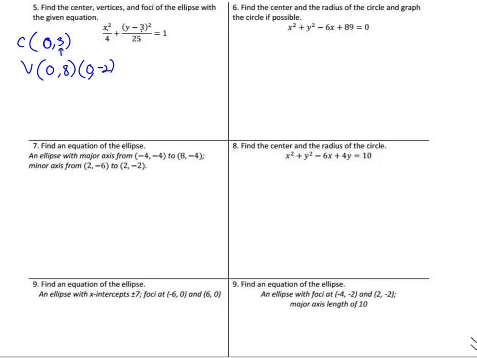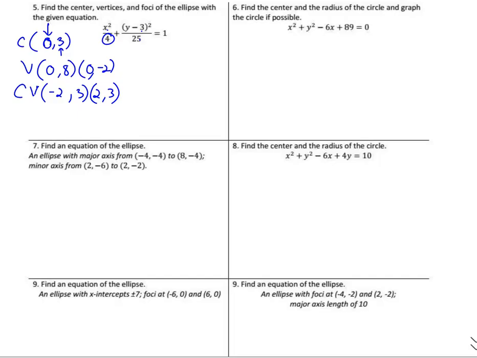The co-vertices, if we wanted, is how far we go left and right. That's going to move, because of the square root of that number. They didn't ask for it, but we're going to practice that. When you go left 2 and right 2, we still stayed 3, that's -2, 3, and +2, 3, but they didn't ask for co-vertices. What else did they ask?